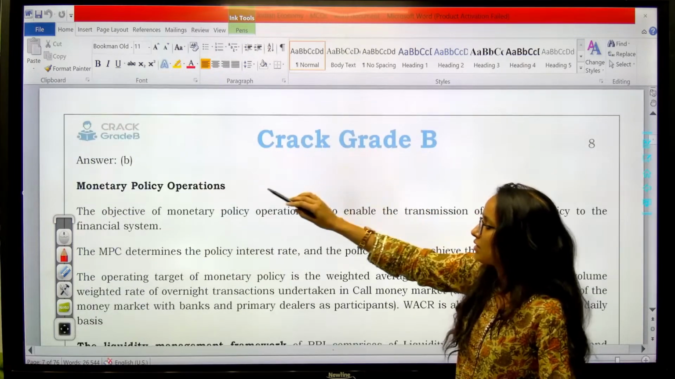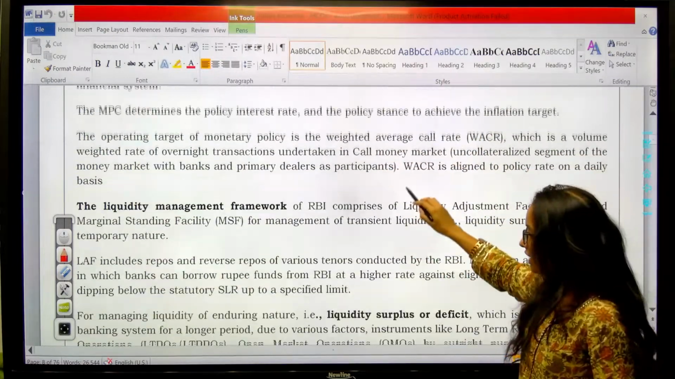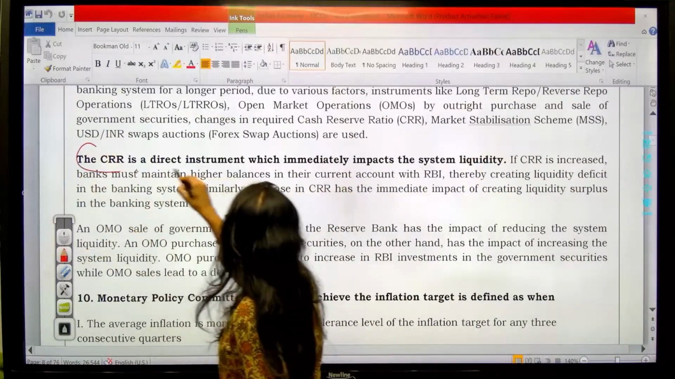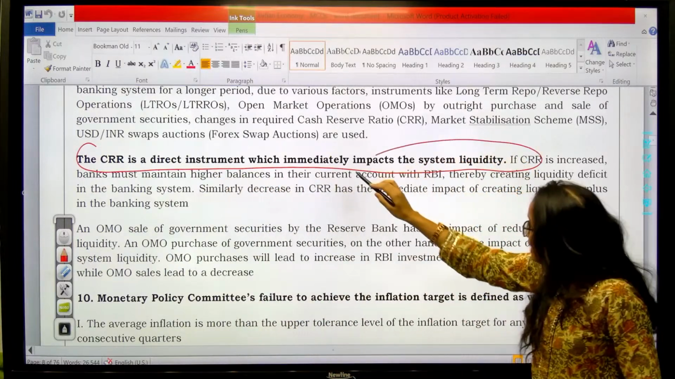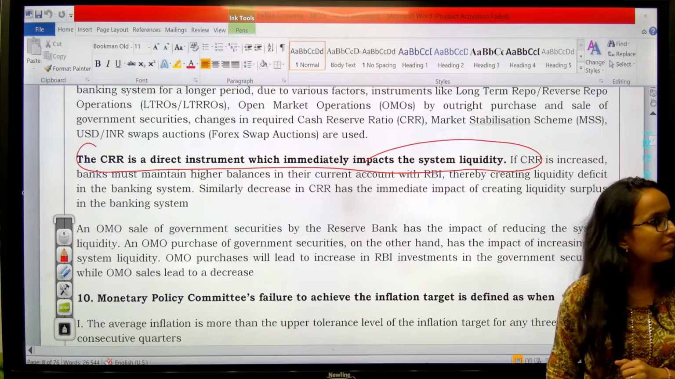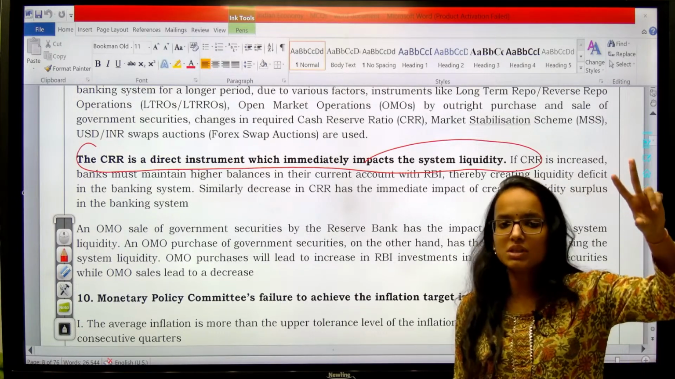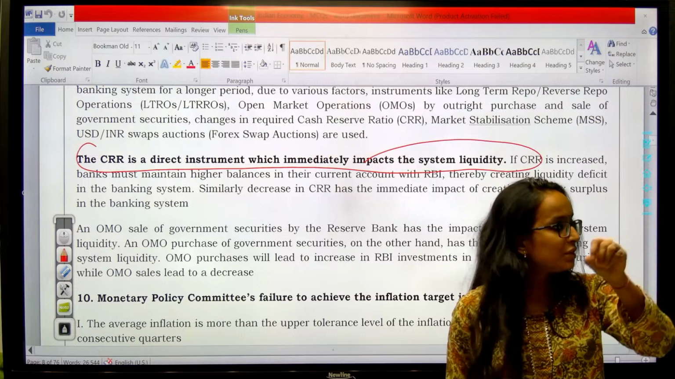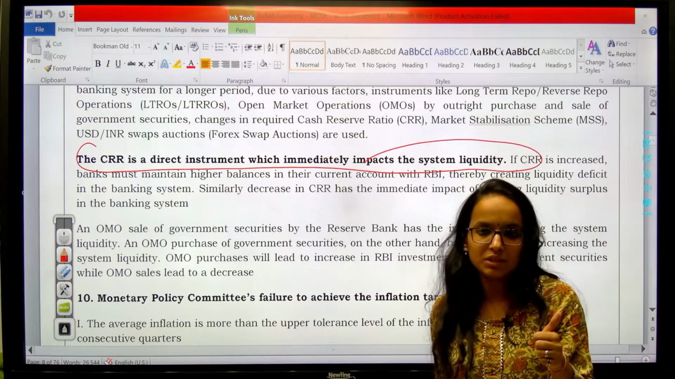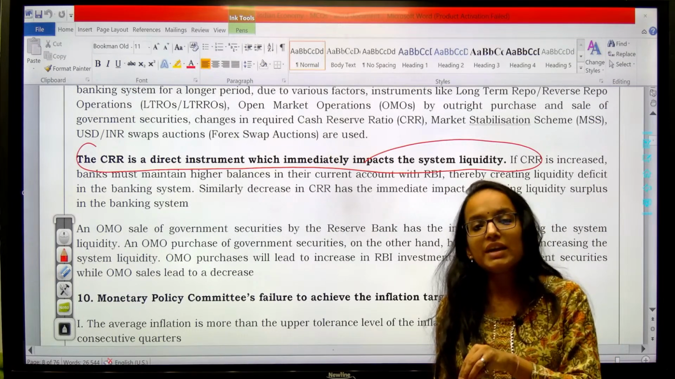Yes, B. Okay. Now if you see, I have explained the first and second statements to you. This is the answer to the third one. CRR is a direct instrument. It immediately affects the system liquidity. What is CRR? Cash reserve ratio. So there are two reserve requirements, right, which the banks have to keep with the RBI and with themselves. CRR is cash reserve ratio. It is a certain percentage of the NDTL.